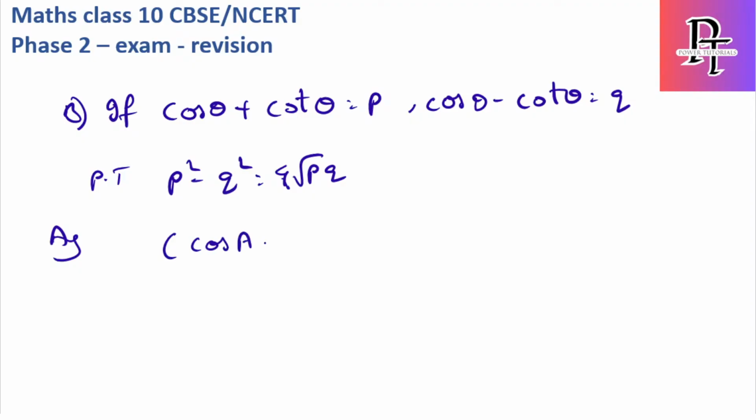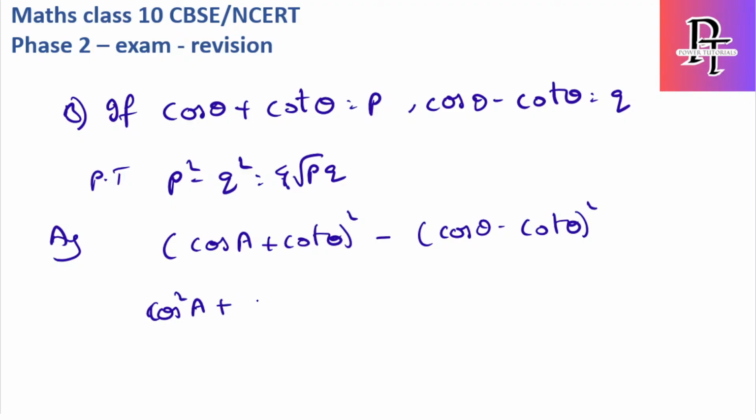So (cos theta + cot theta) whole square minus (cos theta − cot theta) whole square. (a + b) whole square is a square plus b square, which is cot square theta, plus 2ab, which is 2 cos theta cot theta, minus of... let me just check the question.